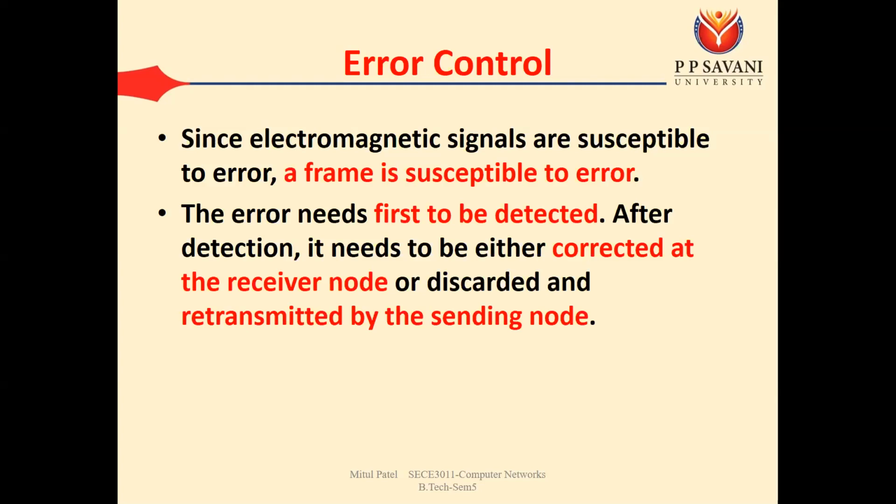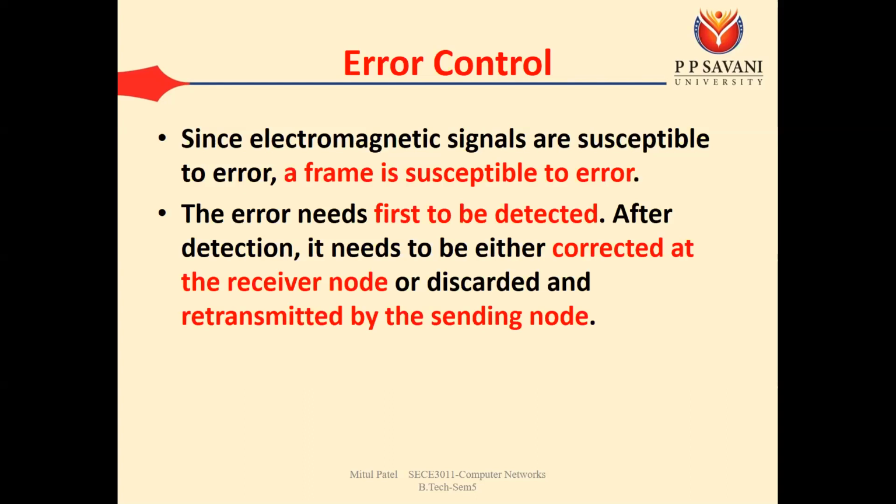If even one bit in the frame has changed, it is considered a corrupted frame, so it will be discarded, and we need to inform the sender to retransmit that frame again. So this is known as error detection.